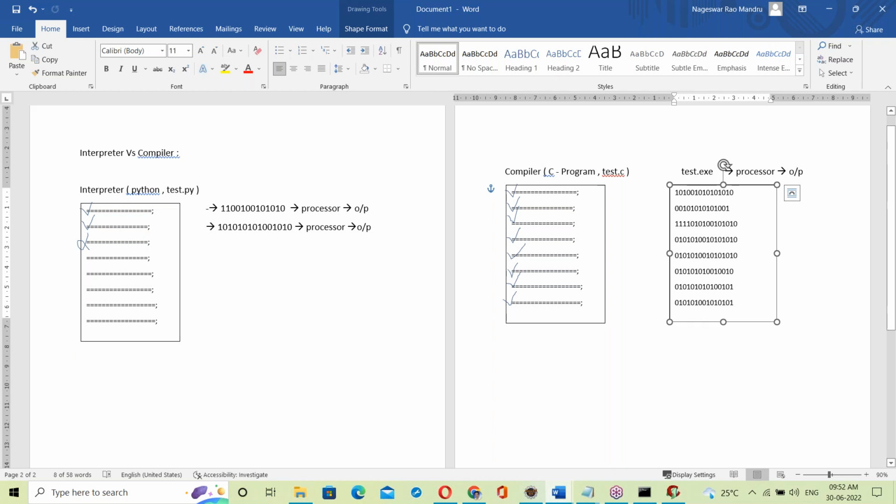Those are common answers. At your college level and wherever you go, generally they will explain that the interpreter is line by line and the compiler is the whole program. That's a common answer. Everyone says that, but what is exactly the difference? The exe file is the difference.